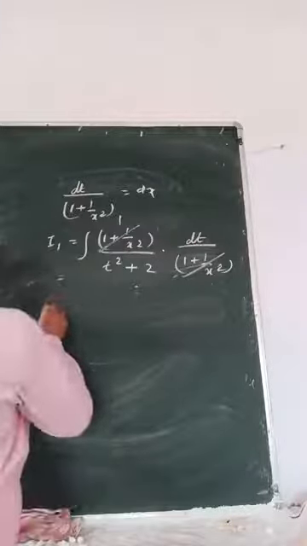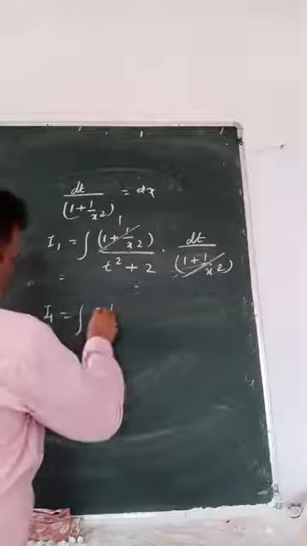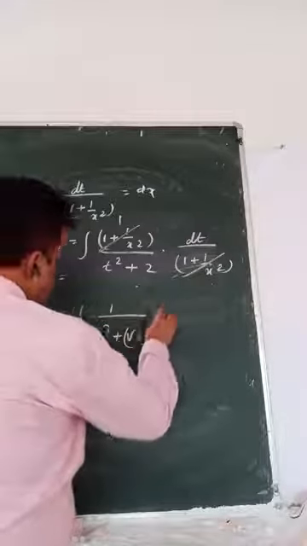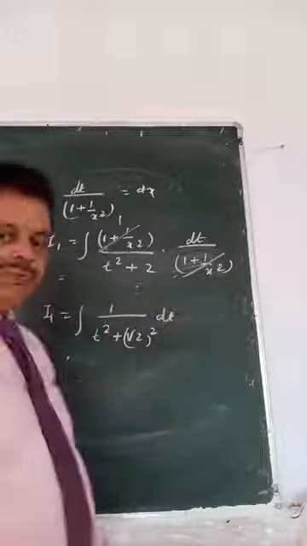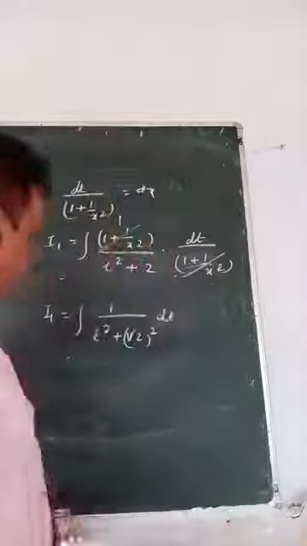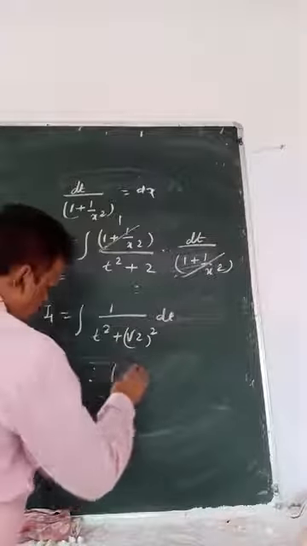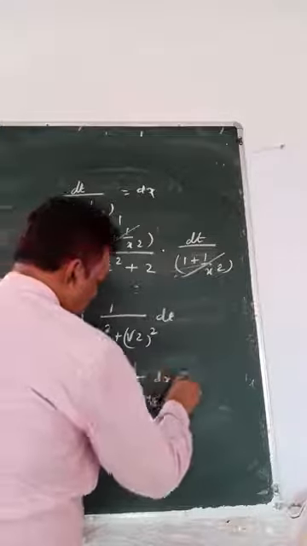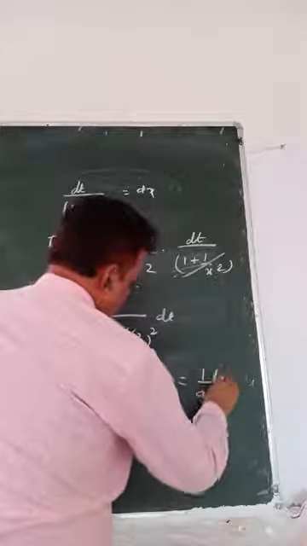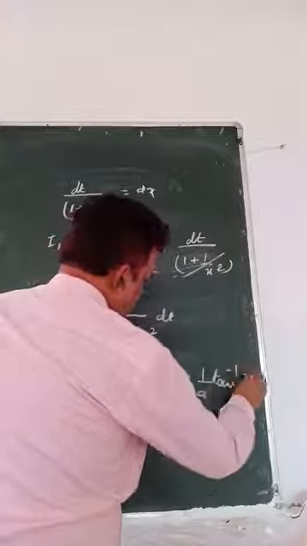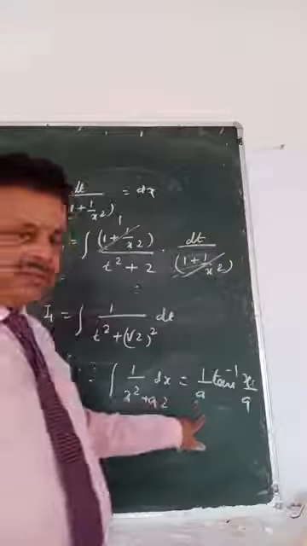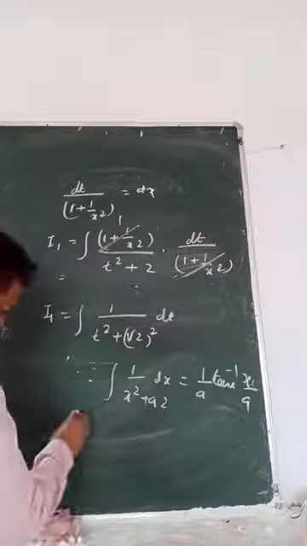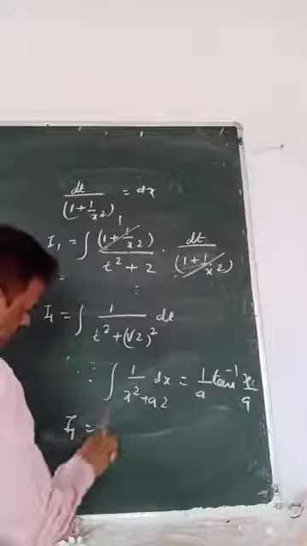I1 equals the integral of 1 by t square plus root 2 whole square dt. It came back to a formula. Which formula is that? The integral of 1 by x square plus a square dx is 1 by a tan inverse x by a. So 1 by a: what is 1 by a? 1 by root 2.